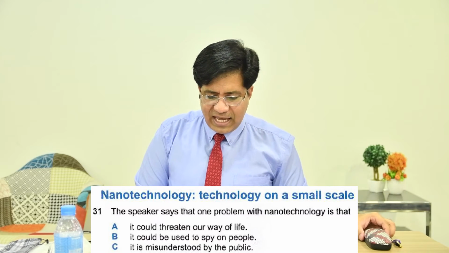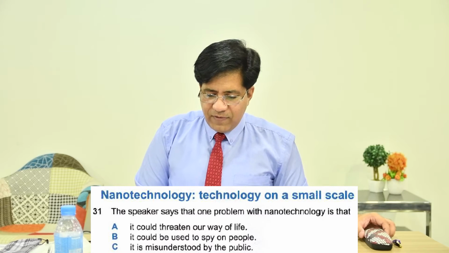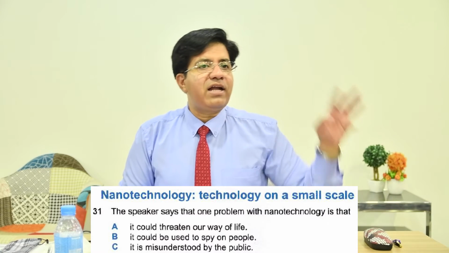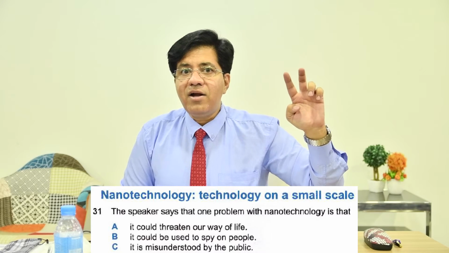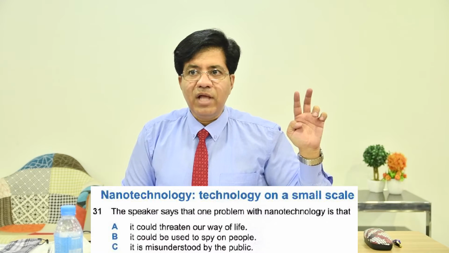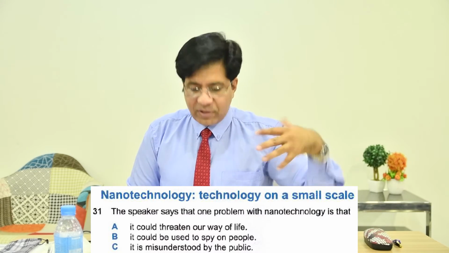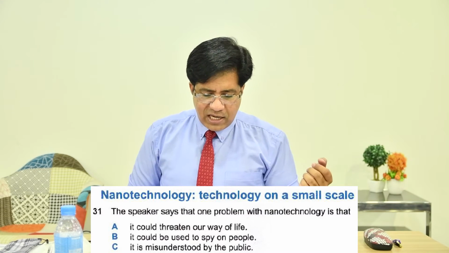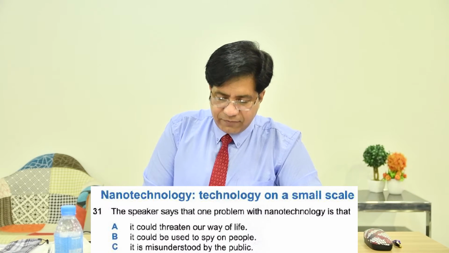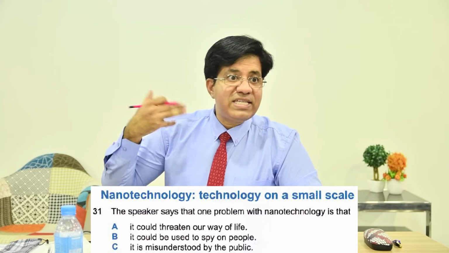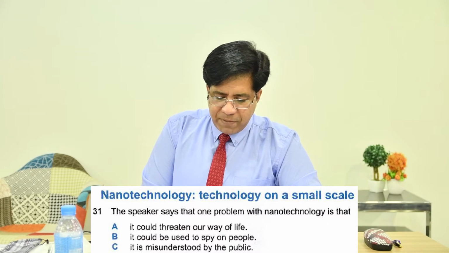So the speaker says that one problem, underline one problem, with nanotechnology is that, now there are 3 things, out of 3 things, 1 is the problem, 2 things are not the problem. They will talk about all 3 options, and options are not in order. Questions are in order, but options are not in order. You don't need to read that. A, threaten our way of life. So one problem is it will threaten our way of life. B, used to spy on people.